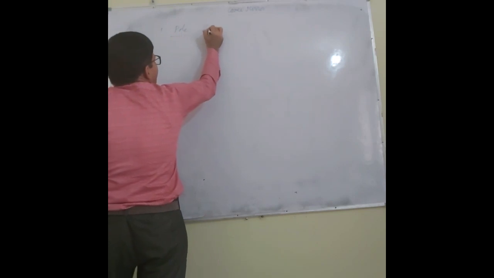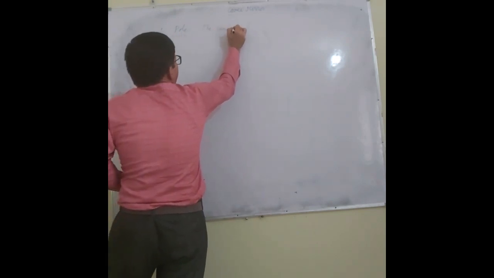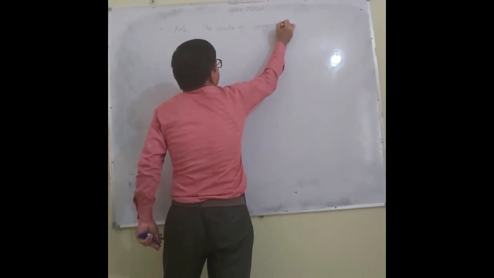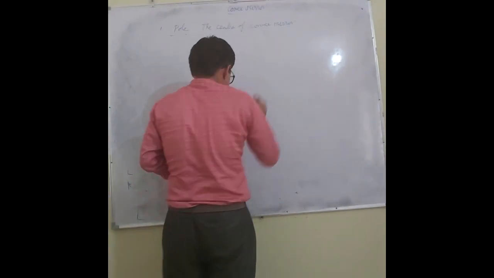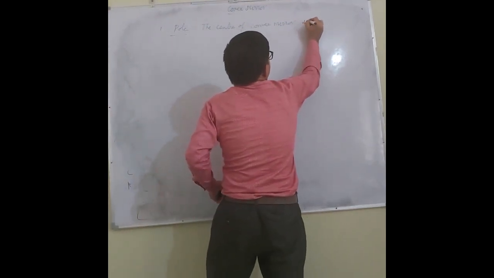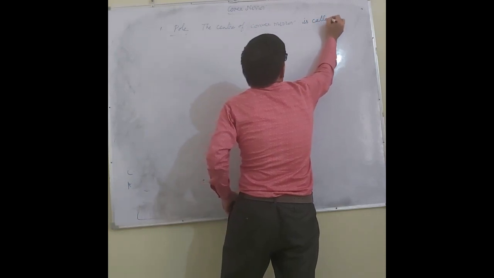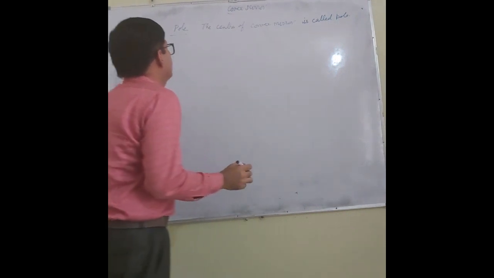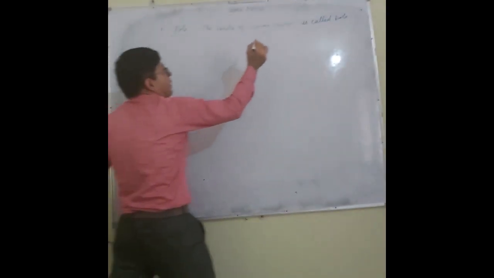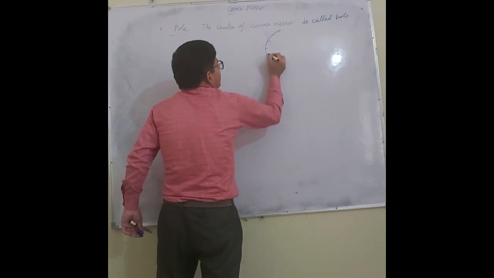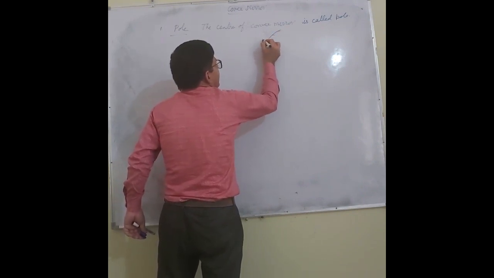The center of the convex mirror is called the pole. If I say this is a convex mirror, then its center is given the name of the pole.